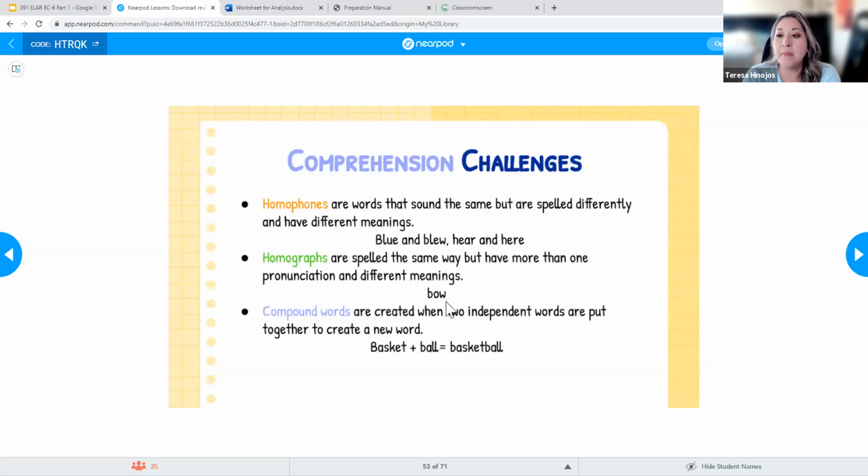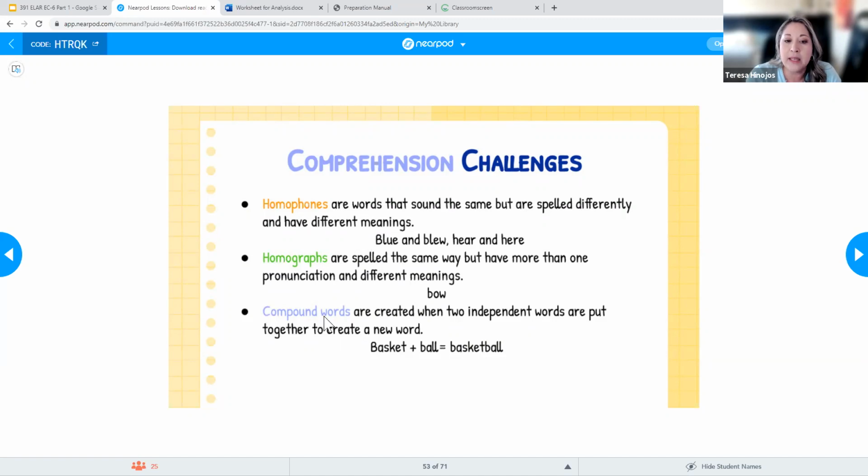Or I could say it as bow, like I finished my singing, and so now I am taking a bow. So it's the same spelling, but you say it a different way and it has a different meaning. And so see how those can be challenging for students, especially if students have never encountered the word in that different context, or if they've never read it that way. These can also be super challenging for our English learners, because they may only know one definition of that word. And so they may not know that there's another way to spell it, or that there's another definition for a word.